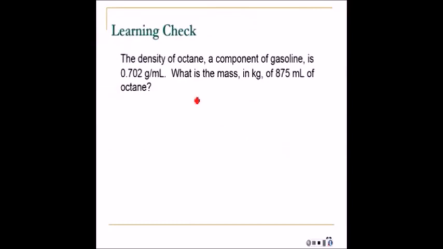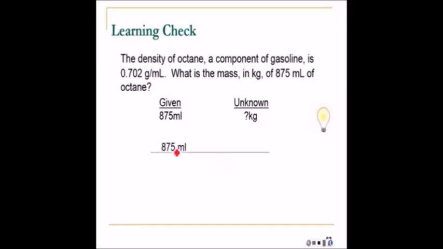And here's an example. Let's say we want to find the mass in kilograms of 875 milliliters of octane, and here's the density of the octane. So we're given 875 mLs, how many kilograms? And you notice that the density is in grams per milliliter. So I'm given grams, but I have to get kilograms. Okay.